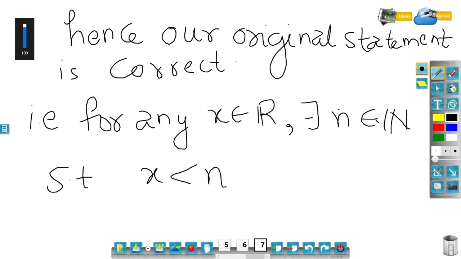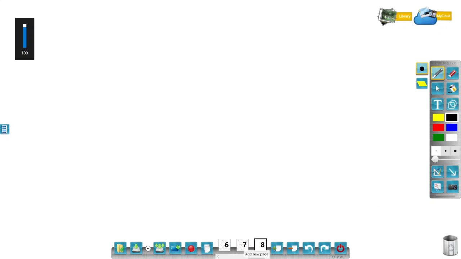There might be more than one, but the existence of a natural number above x is guaranteed by the Archimedean property. It seems to be a very simple property, but gives a lot of information. So with this theorem, we will have many consequences or corollaries based on this Archimedean principle.